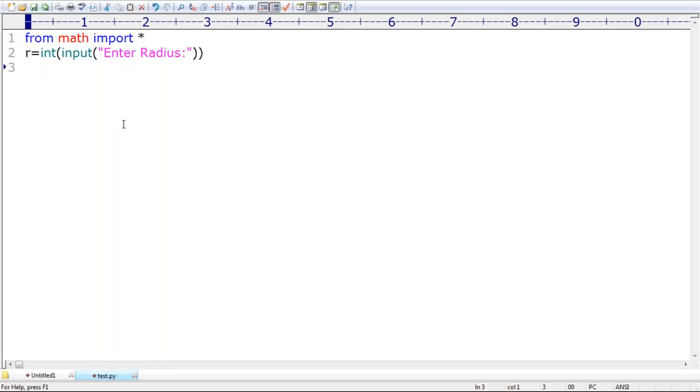Now what do I have to do, sir? Sir, area is equal to, what is that? Pi r square. Pi into r square. Can I expect this one is correct or not? Pi r square, correct, right? First r square will be identified because star has the highest priority, sir. And after that pi value will be evaluated.